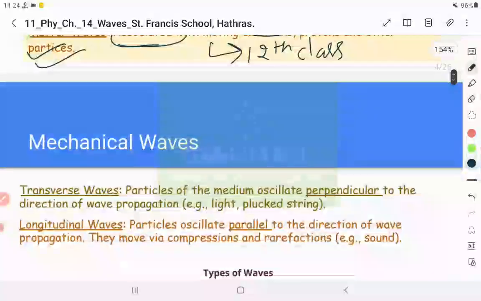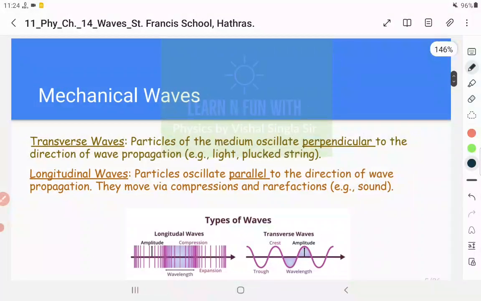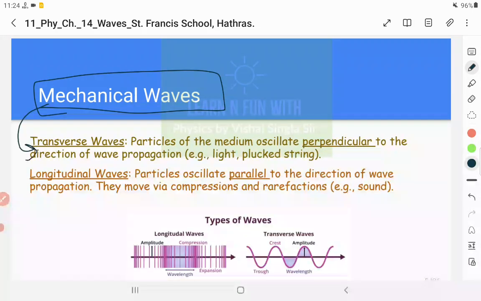Now let us move ahead. What are the types of mechanical waves? There are two kinds of mechanical wave. You have already studied these points in ninth class. The mechanical waves are transverse and longitudinal. A transverse wave is one in which the medium particles oscillate perpendicular to the direction of propagation.